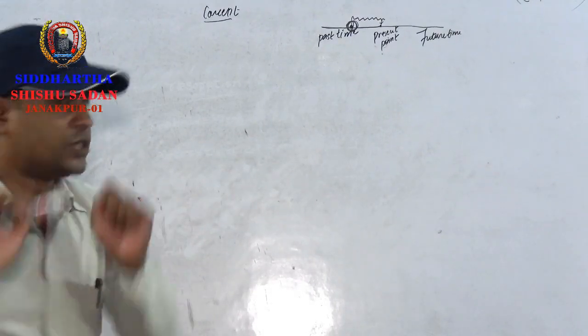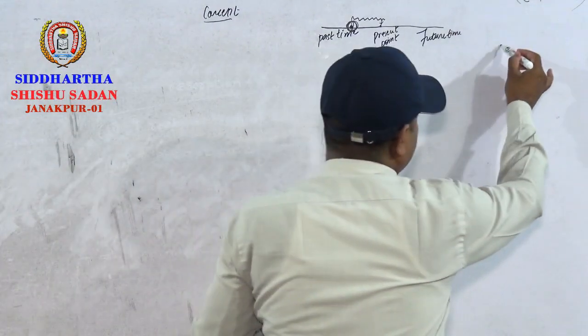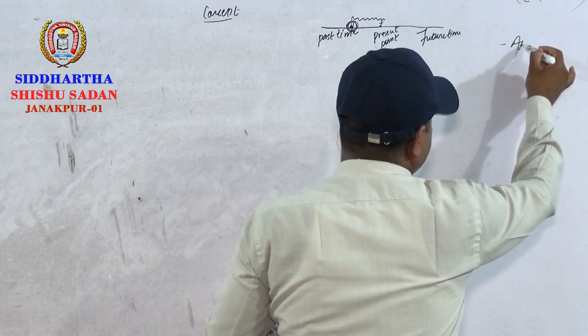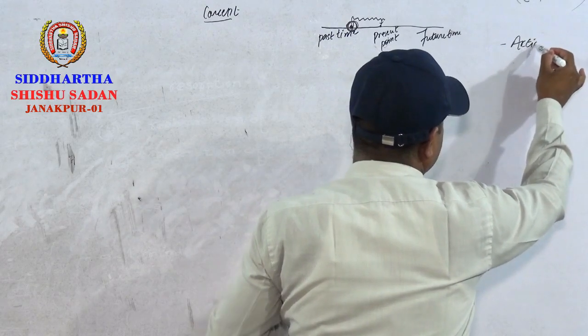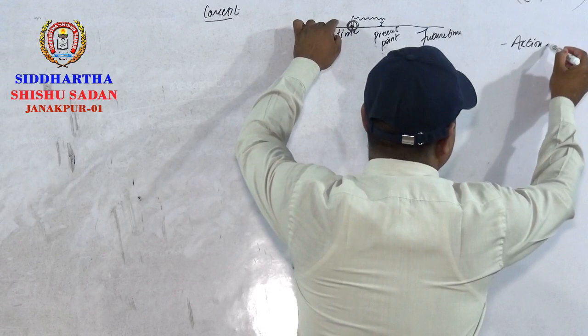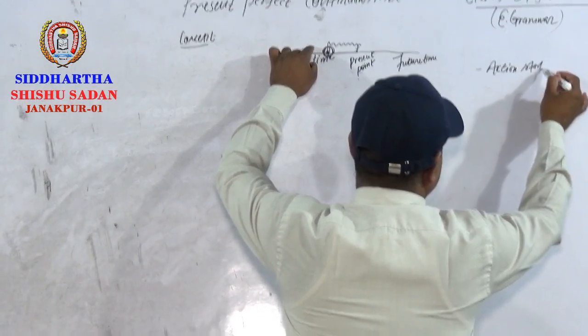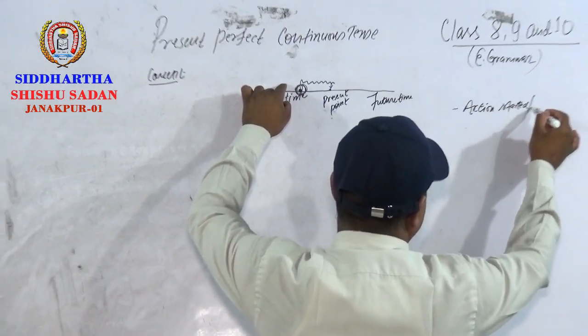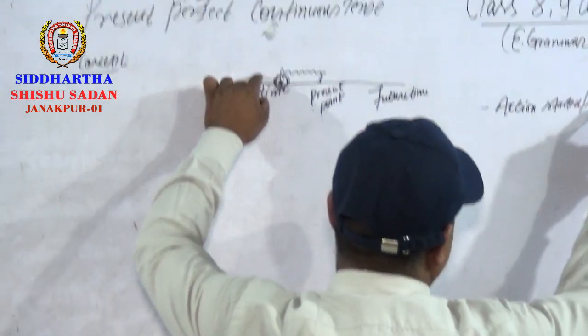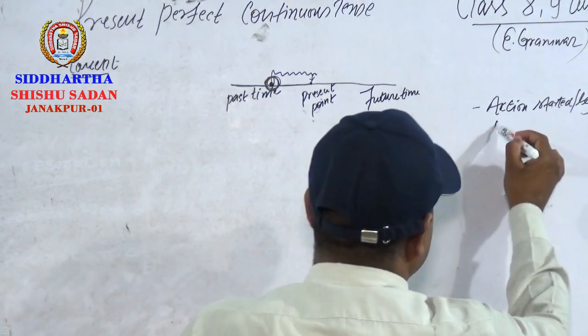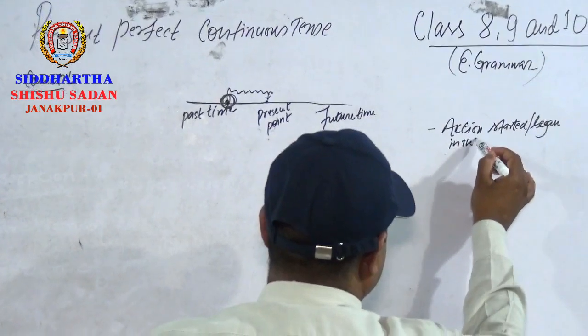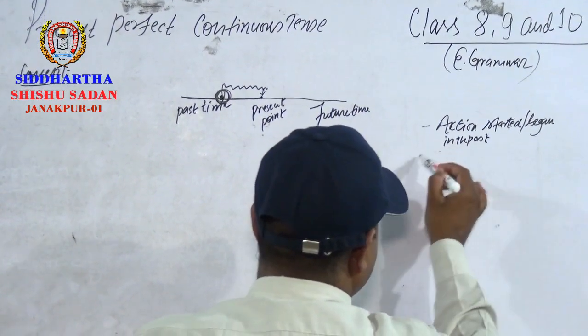Remember 2 points, dear students. So for your convenience, please write here. Action started in the past, began in the past. This is the first point to be remembered.